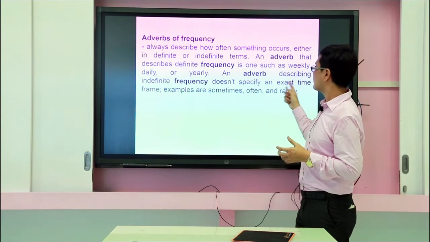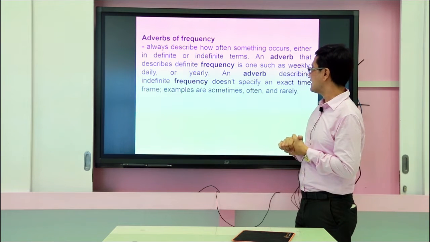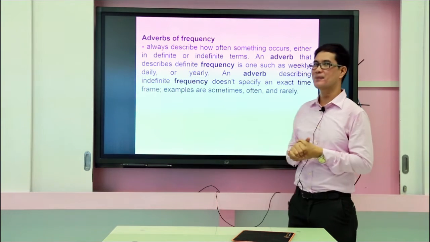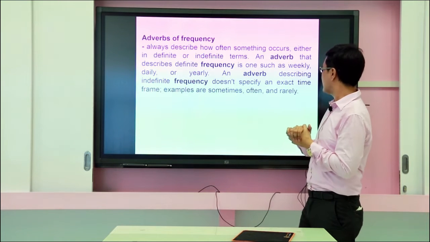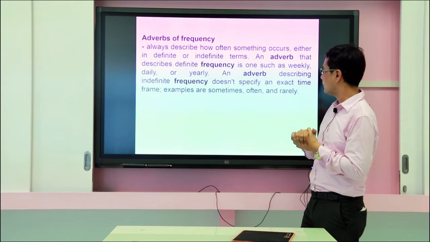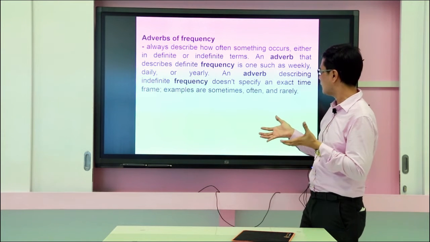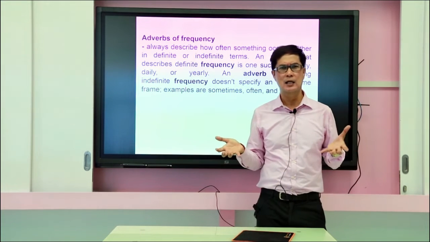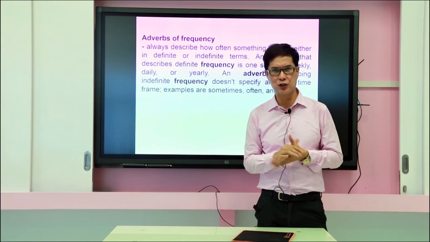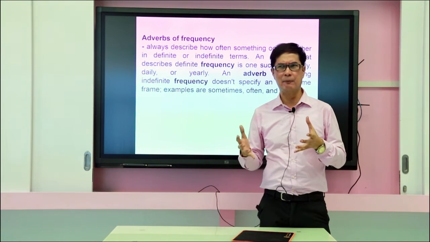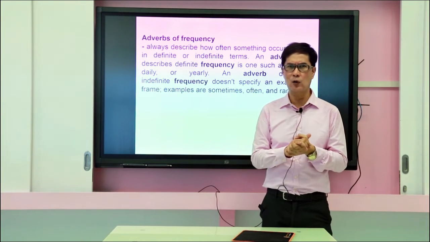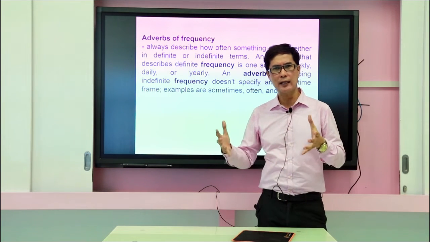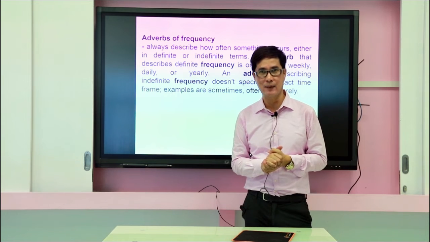An adverb describing indefinite frequency doesn't specify. Again, doesn't specify an exact time frame. Examples are sometimes, often, and rarely. So meaning you're not quite sure if it happened like on a daily basis, or it did happen on a weekly, or it did happen on a yearly basis.